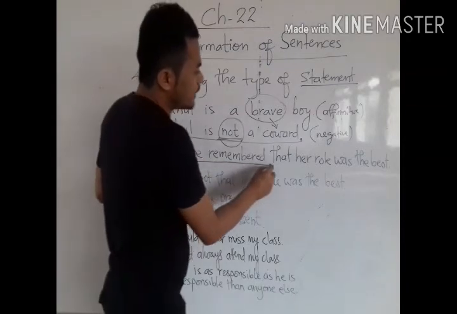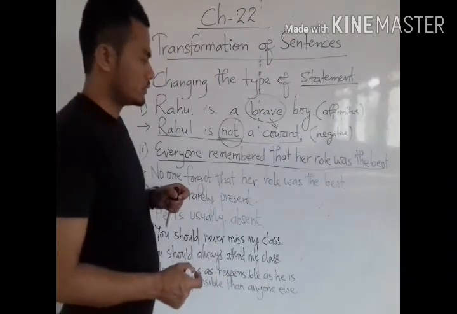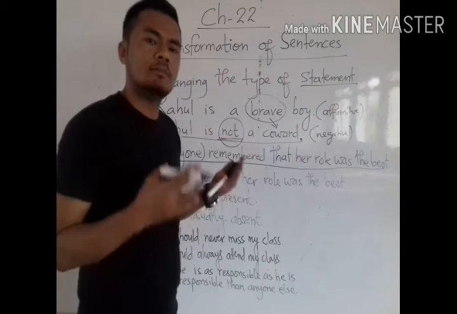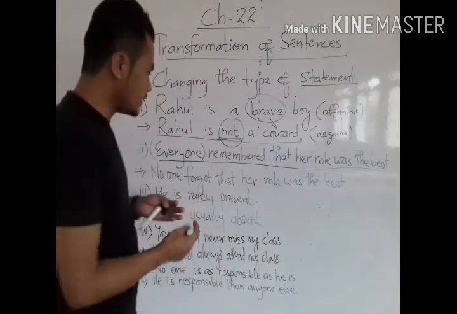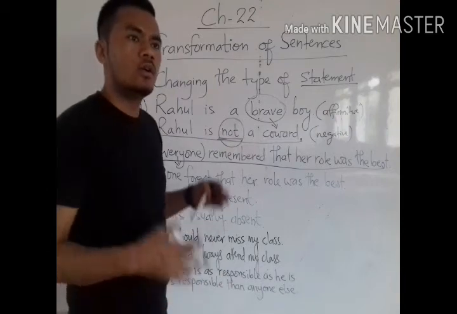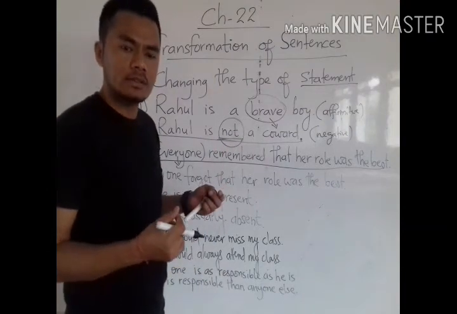Okay, now come to another example here. "Everyone remembered that her role was the best." So "everyone" gives us a positive sense. But if you write the opposite of everyone, it becomes "no one," so it gives us a negative sense.